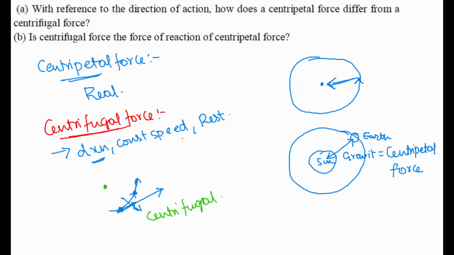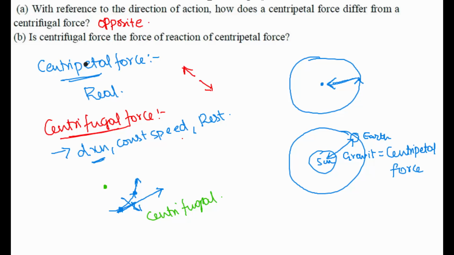Now let's try to answer these questions. With reference to the direction of action, how does a centripetal force differ from a centrifugal force? We have seen it, centripetal force will act towards the center and centrifugal force will act away from the center. So they are exactly opposite in direction.